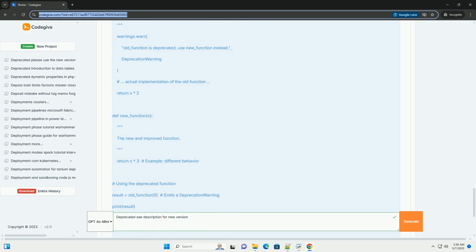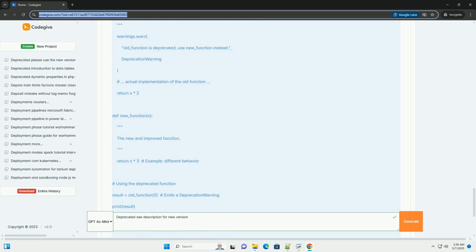3. Identifying deprecated code in your projects. Running your code: deprecation warnings are often triggered when you run your code. Pay attention to the console output and error messages. Static analysis tools: these tools can analyze your code base and identify instances of deprecated code without actually running the program. Examples include linters. Many linters, for example pylint for Python and ESLint for JavaScript, have rules to detect deprecated code. You need to configure them to enable these rules.